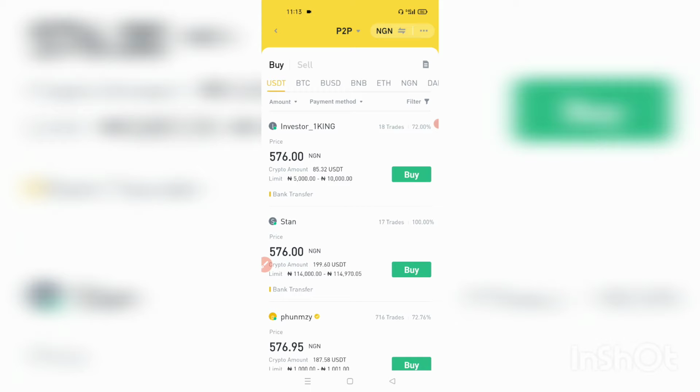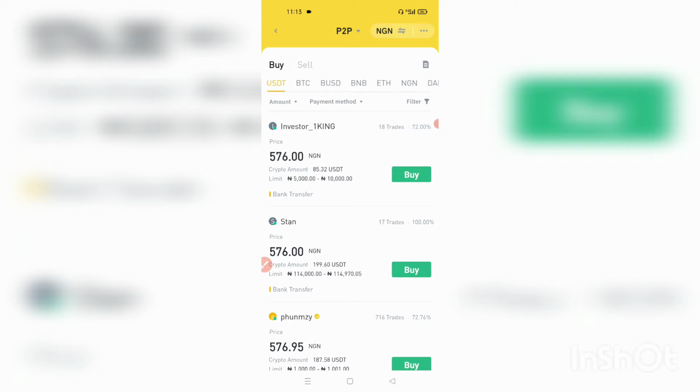When you buy a coin that is volatile on P2P, you may be at a loss to find out the actual value of the coin, because by the time the coin is hitting your wallet, the price may have dropped from the amount you paid for it. But if you buy stable coins such as USDT or BUSD, you know what value you're getting, and that's the same value you will receive in your wallet.